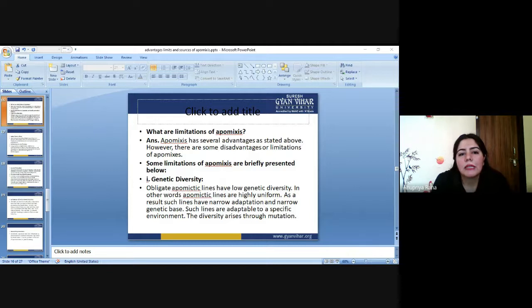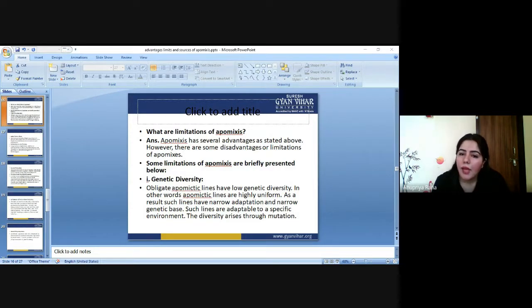So basically, the limitations, if we are seeing here in the case of apomixis: genetic diversity is the first limitation. So what is diversity? Diversity means a particular area having a different kind of gene pool.